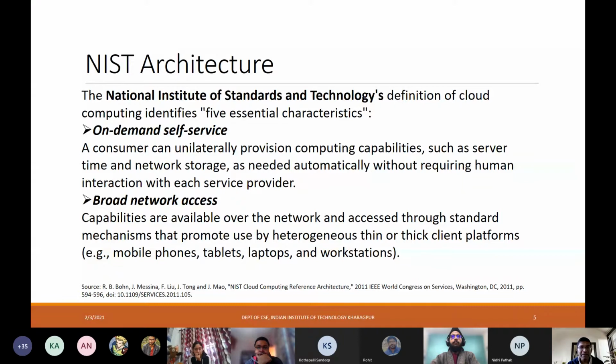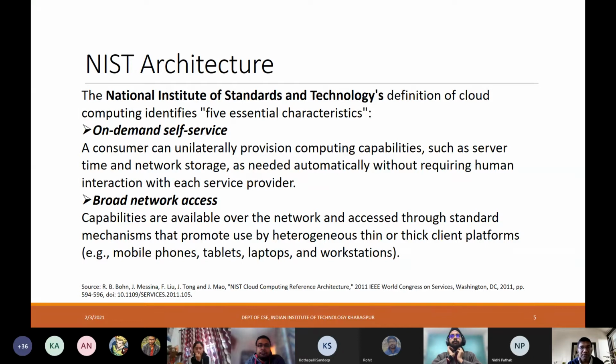The first one is on-demand self-service. As the name says, and as we also saw earlier, consumers can provision their computing capabilities and enjoy the services in a self-service provisioned manner, based on their requirements, right?